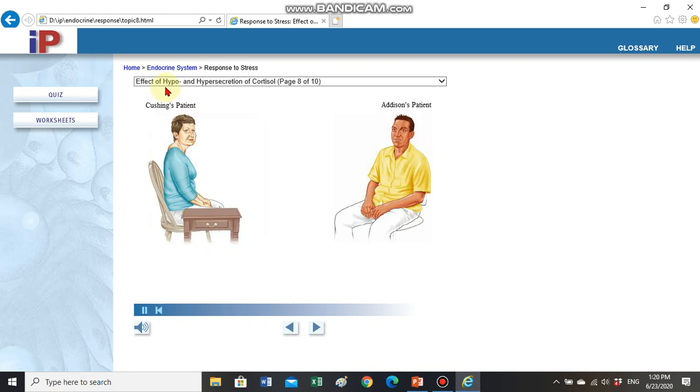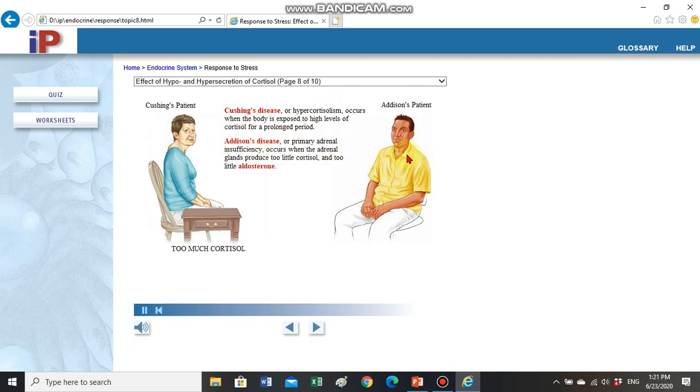One way scientists learn about the endocrine system is to observe the symptoms of patients who secrete too much or too little of a particular hormone. Two relatively rare diseases of the adrenal gland help illustrate some of the functions of cortisol. Cushing's disease, or hypercortisolism, occurs when the body is exposed to high levels of cortisol for a prolonged period.